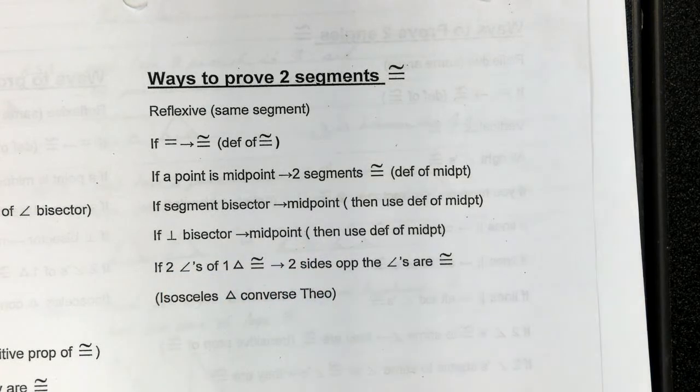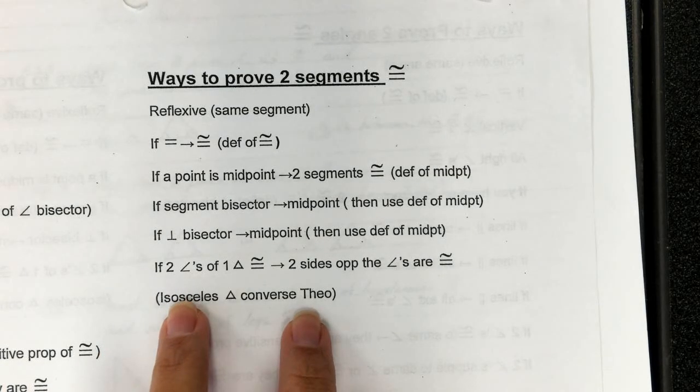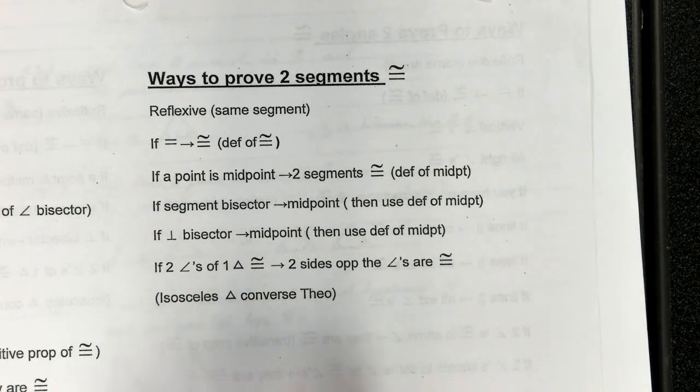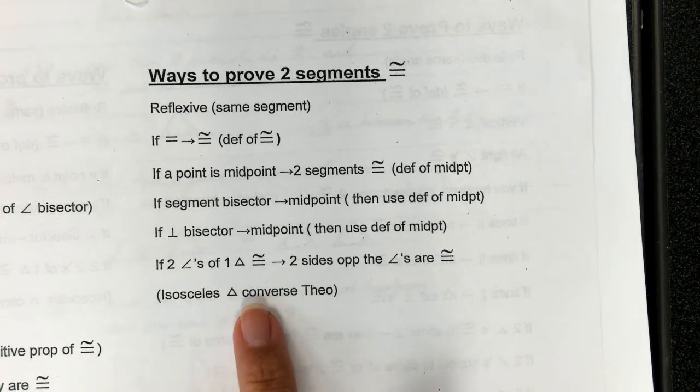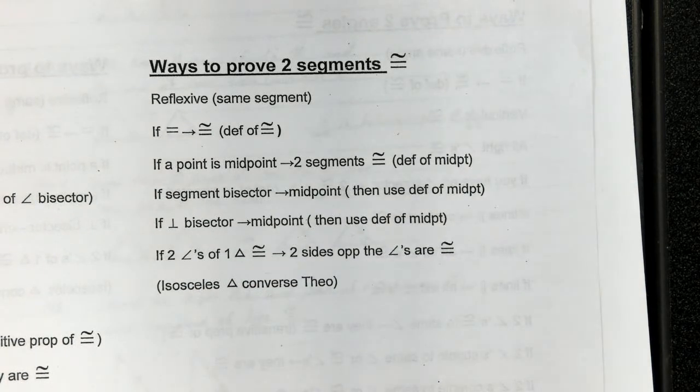If two angles of one triangle are congruent, then that means the two sides opposite of those angles are congruent. And guys, that comes straight from the isosceles triangle converse theorem, where we introduced both of those in yesterday's unit. So if you want to go back and watch that video, we talked about that theorem and gave some examples.